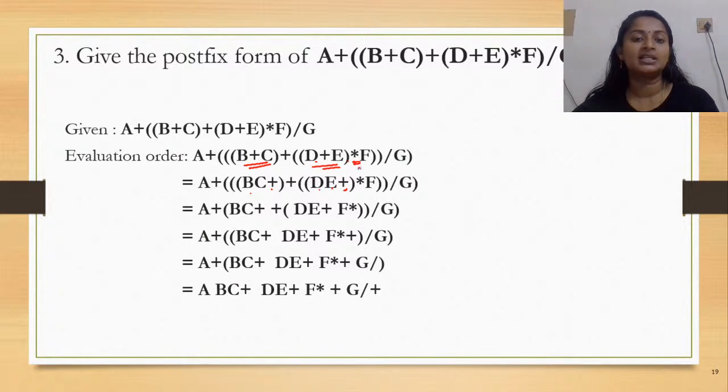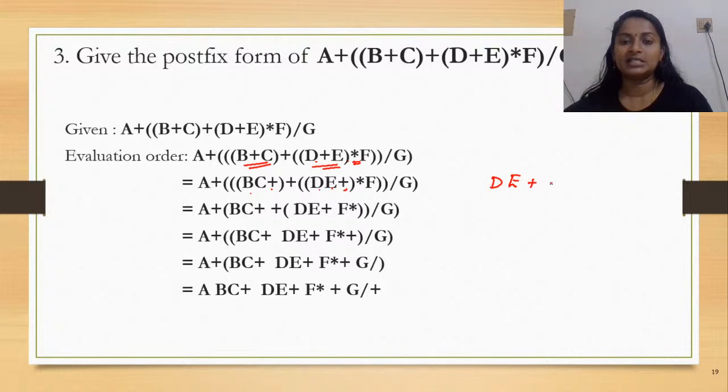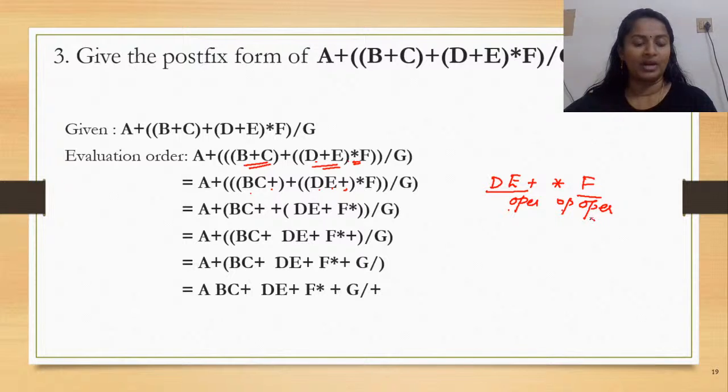We need to consider asterisk F. So this would be DE plus asterisk F. So of the form operand, operand, operator, operand. So when you try to convert it to postfix, this would be like DE plus F star, right? So see here. Now this is one operand here, okay?